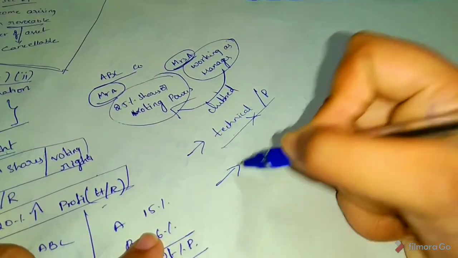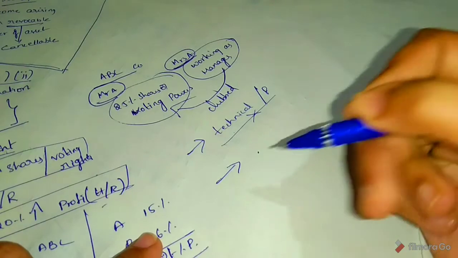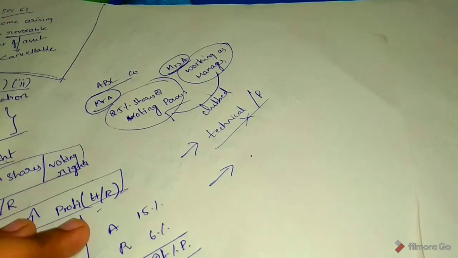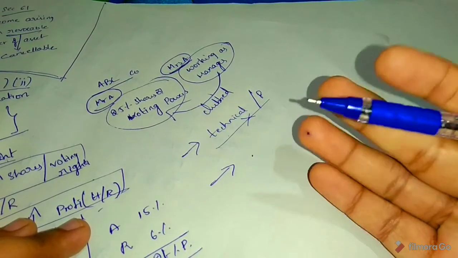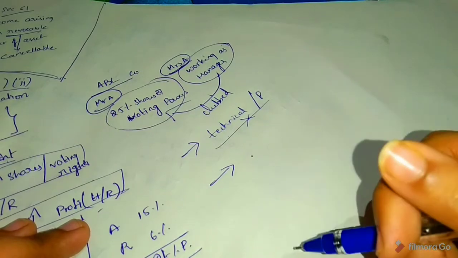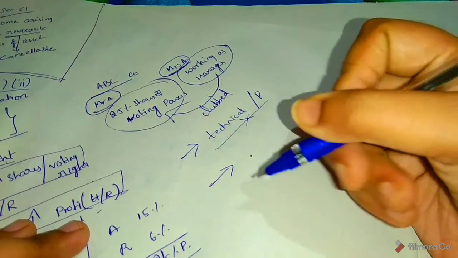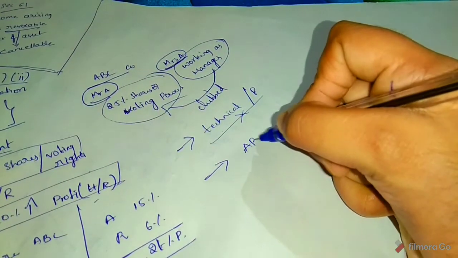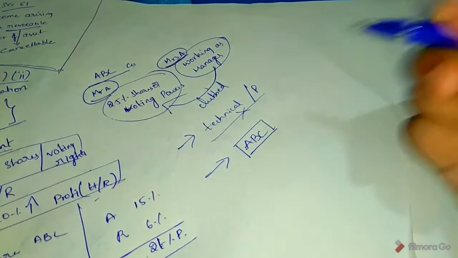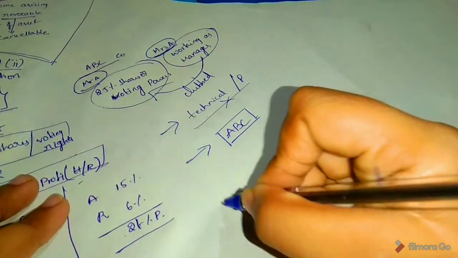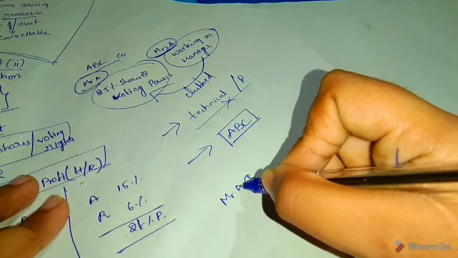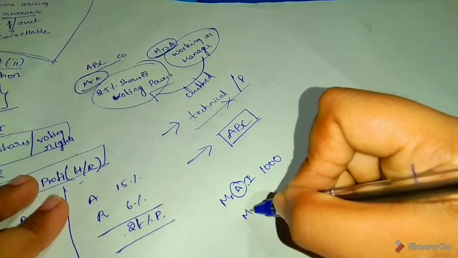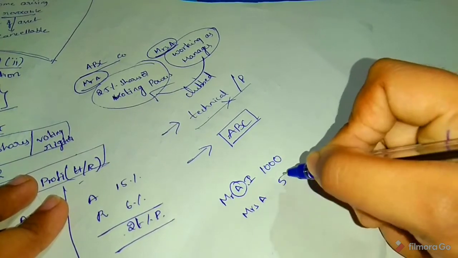So next, if both husband and wife have substantial interest in the firm, the clubbing provision will apply to the spouse who has greater total income, excluding income from such firm or company concerned. So here spouse means husband or wife. See, in ABC company, both wife and husband have substantial interest. So Mr. A's income, that is husband's income, is 1000 rupees, and Mrs. A's income is 500.